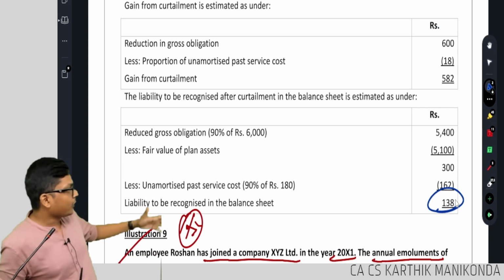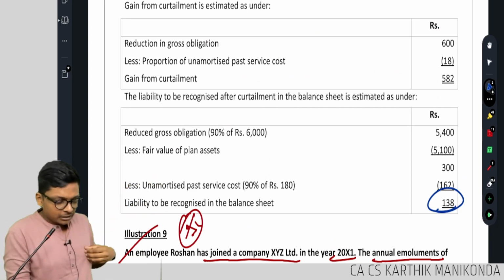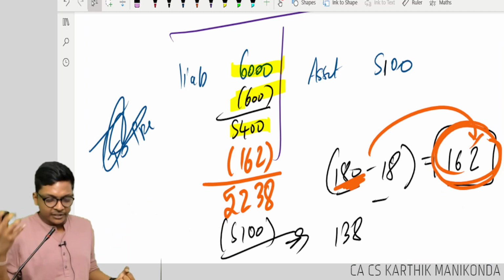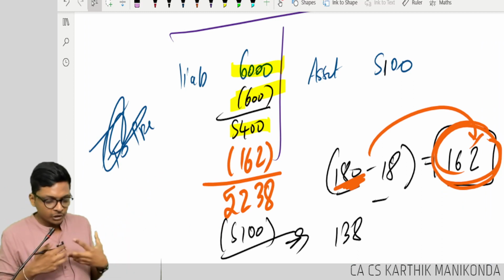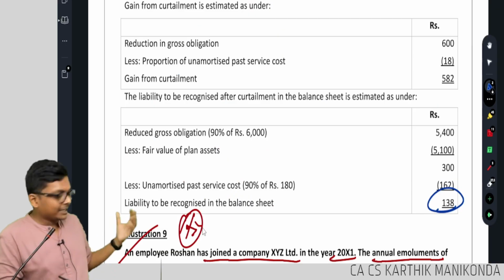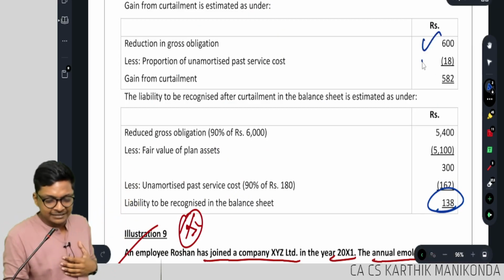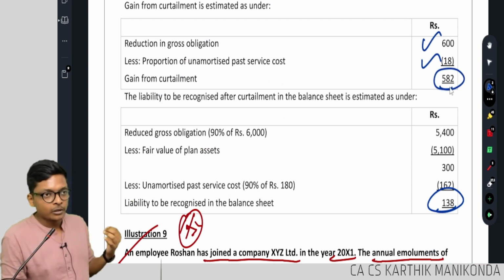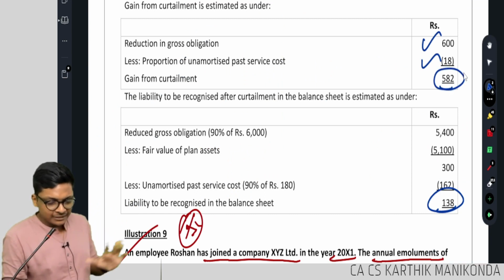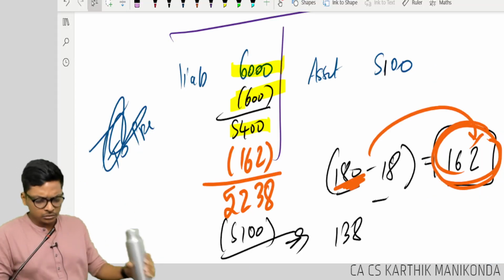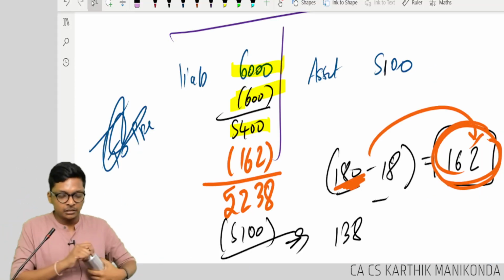Do you see, the format they would have done is different. This you will understand. Liability finish off first, finish off assets, set off. For those who want to copy, here it is. Study material, same thing. What they did: from 600 they reduced 18, kept 582. No, leave this method, guys. Understood this? Okay. Simple logical method.